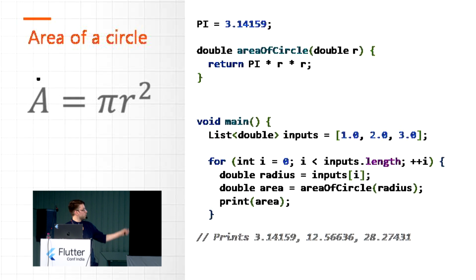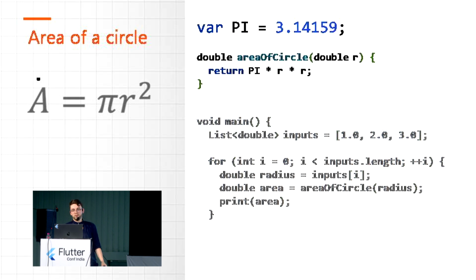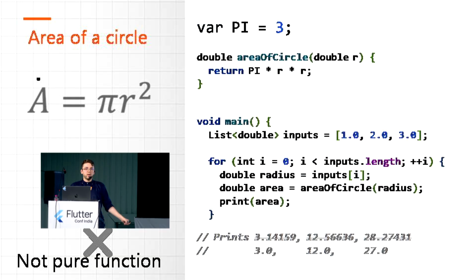If you take note of the pi variable on the top side, you can see that in the current implementation it is a var, a mutable variable. There is a chance that scary other isolates, or sleepy colleagues, or someone else, my dog, just comes and overrides the value of my pi variable, for example, with 2, 3. In that case, if we iterate over the same input fields, we will see different outputs on the console with the same function. So right now, we break the rule of pure functions. So how can we solve it?